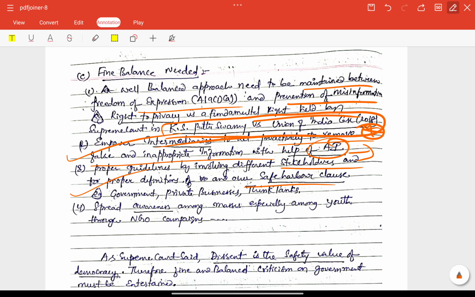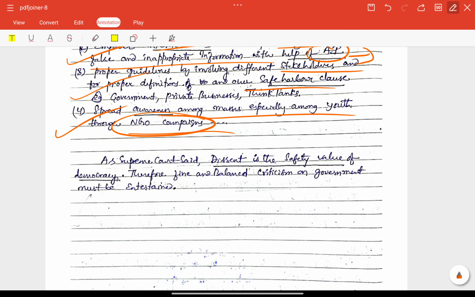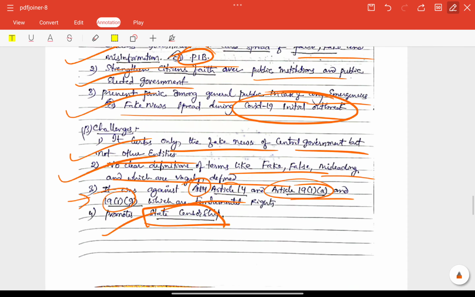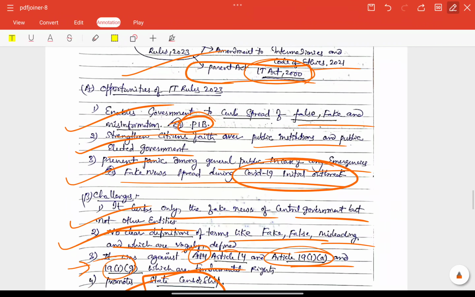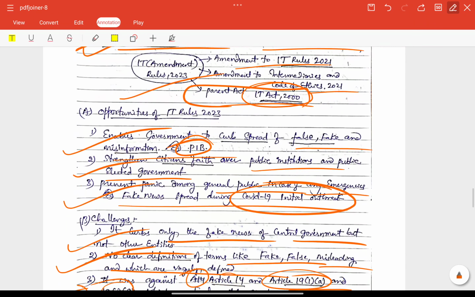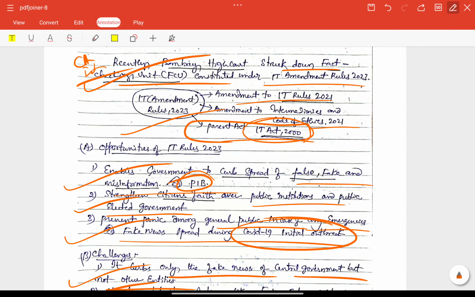So here next, spreading awareness among masses, especially among youth, through NGOs and companies, also a very important measure. Finally, as the Supreme Court said, dissent is the safety valve of democracy. Therefore, fair and balanced criticism of the government must be entertained here, right? Very good. Connectivity with digital governance here. Very good. So finally, among all the points in this particular issue, we can analyze this particular issue. Current affairs introduction, very good.